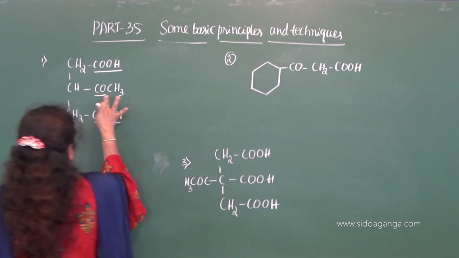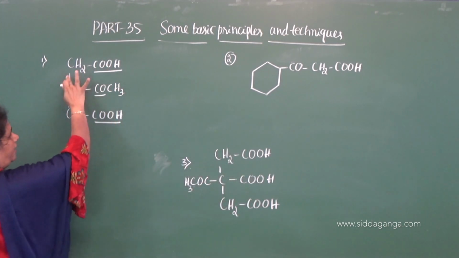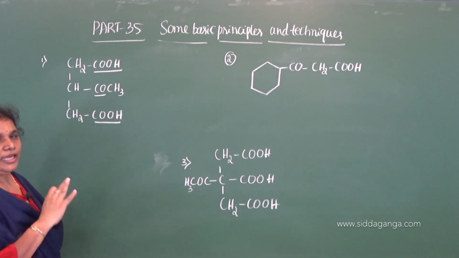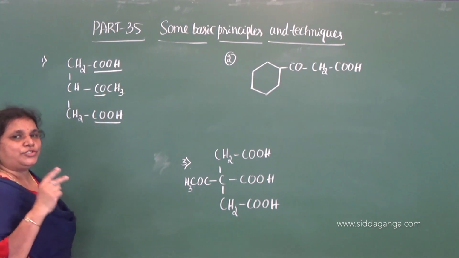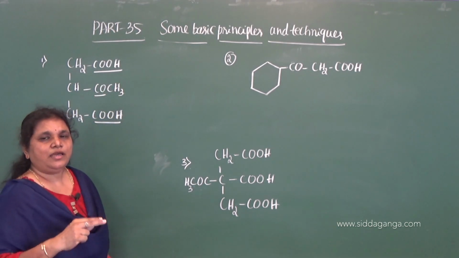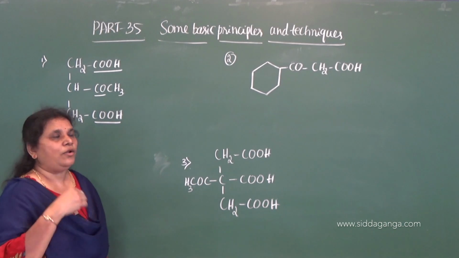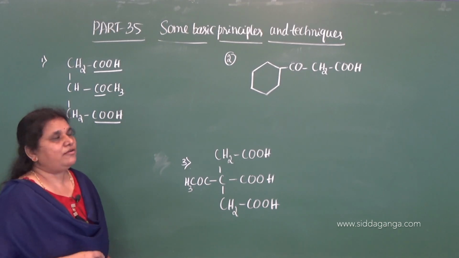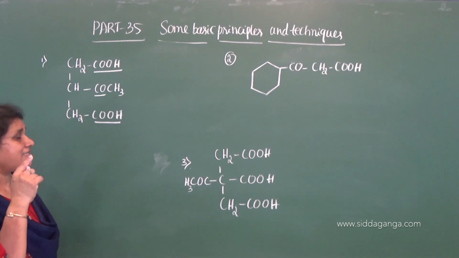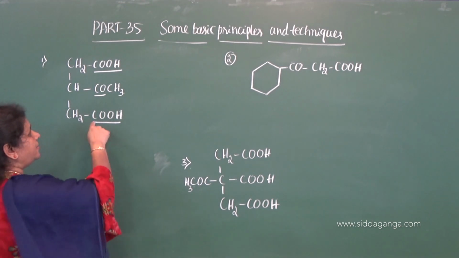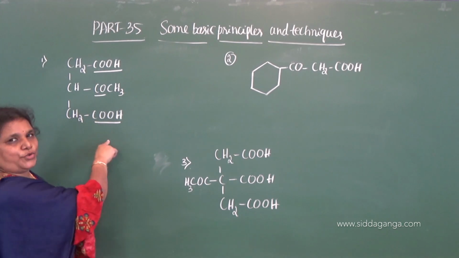Now this becomes a substituent, but while naming this polyfunctional compound, since it contains two identical functional groups, we need to use the normal secondary suffix for the COOH group, that is oic acid, and at the same time we have to consider the carbon atoms as part of the root word.